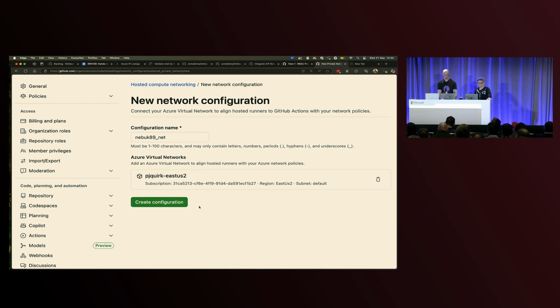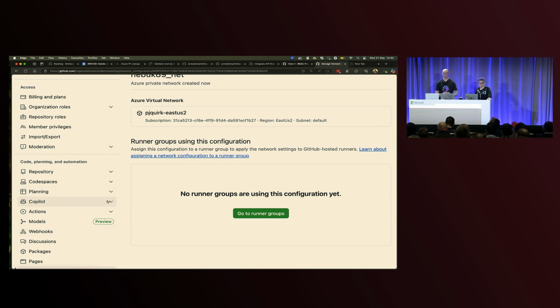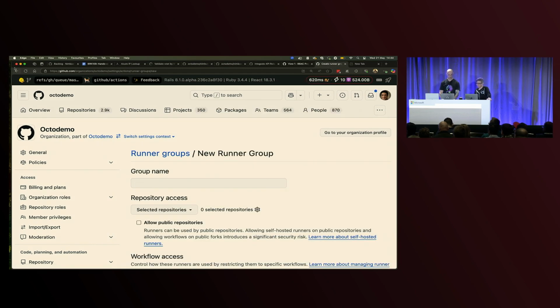So with that network configuration created, we now need to go and actually apply that to a set of our runners. In Actions, we do that with the concept called runner groups. Runner groups are a way to permit different repos or even different workflows to only access a subset of machine sizes or a subset of networks. So create a new runner group. Actually, rather than creating one, I have one.